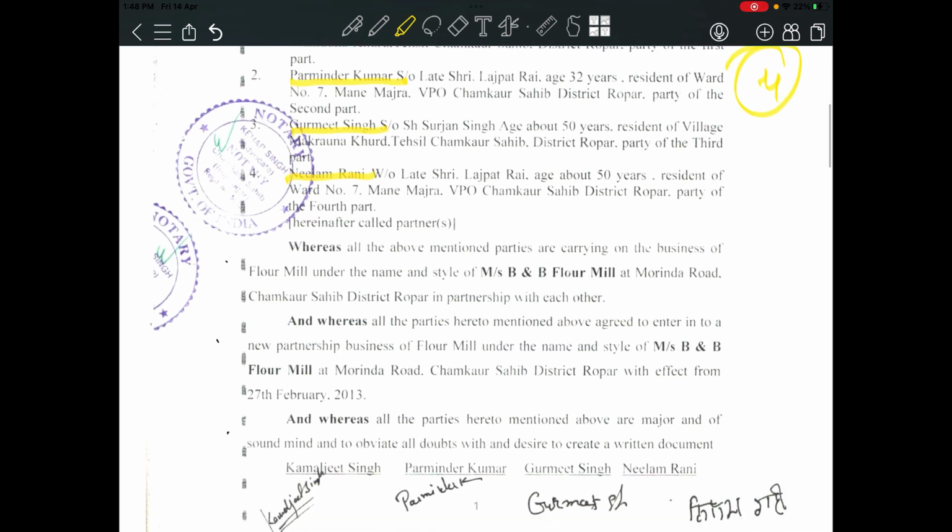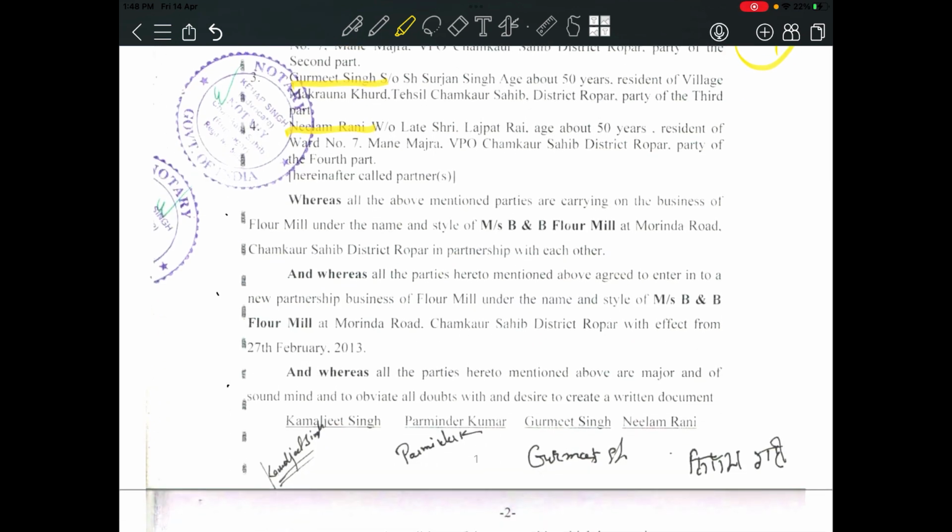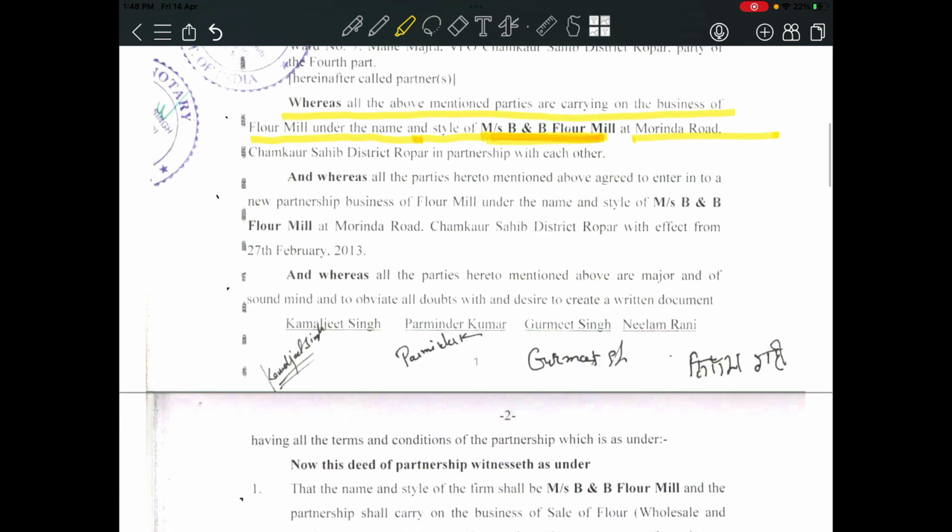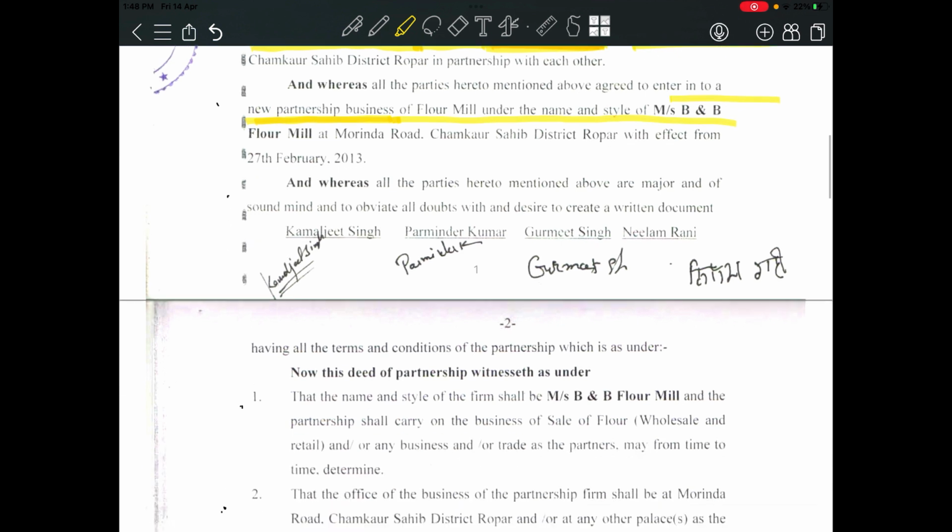Now see, which business are they carrying on? Whereas all the above mentioned parties are carrying on the business of flour mill under the name and style of Messrs B&B Flour Mill at Morinda Road, Chamkaur Sahib, District Ropar, in partnership with each other. And whereas the partners hereto mentioned have agreed to enter into a new partnership business of flour mill under the name and style of Messrs B&B Flour Mill, and whereas all the partners hereto mentioned above are mature and of sound mind, and to obviate all doubts desire to create a written document.